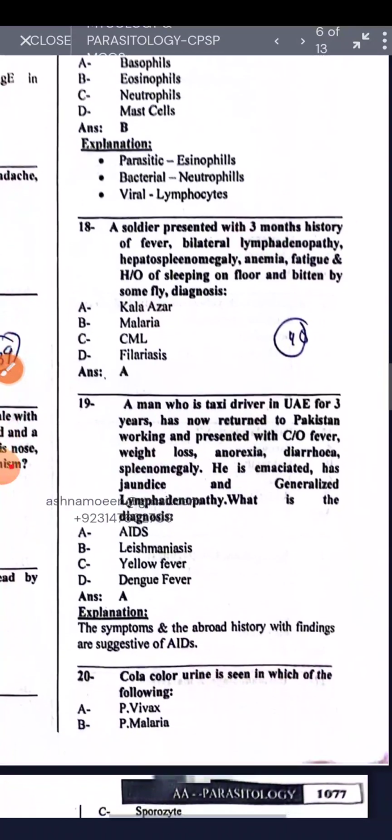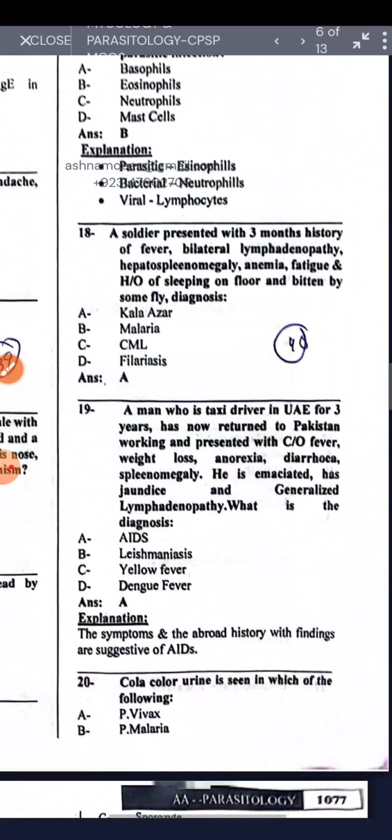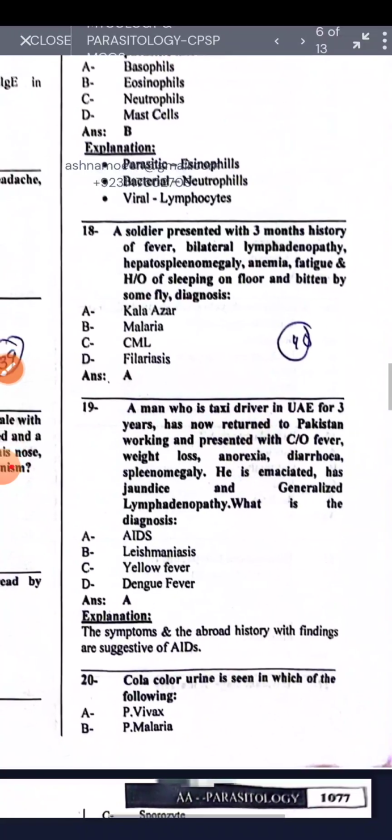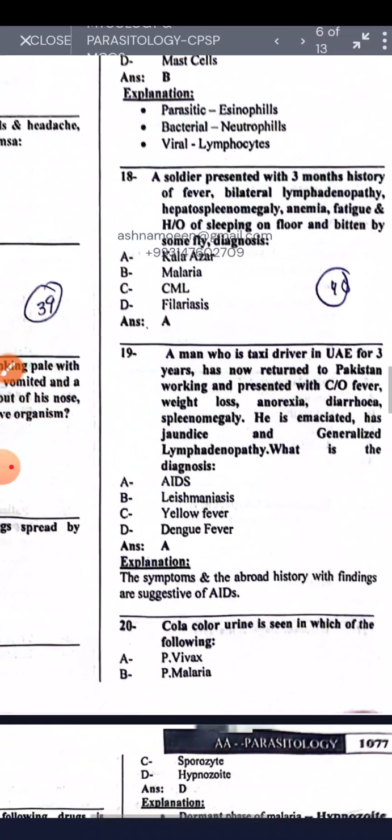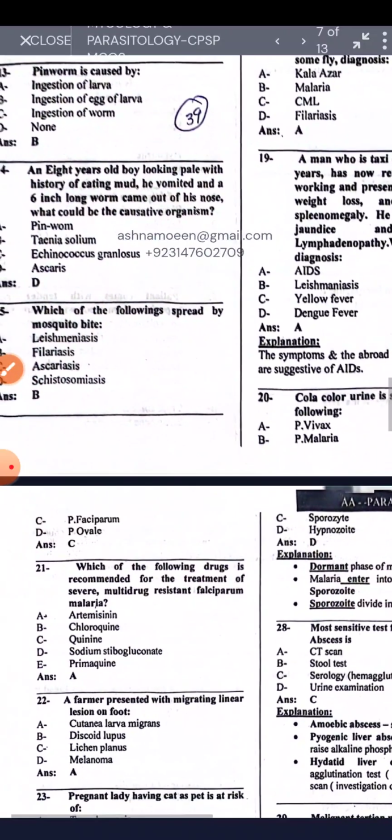Taxi driver in the UAE for 3 years, now returned to Pakistan, presented with clinical features of fever, weight loss, anorexia, diarrhea, splenomegaly. He is emaciated, has jaundice and generalized lymphadenopathy. What is the diagnosis? It is AIDS. Cola colored urine is always seen in the following: Plasmodium falciparum.